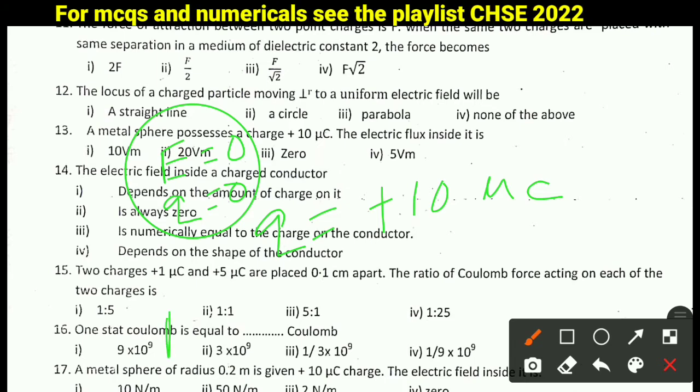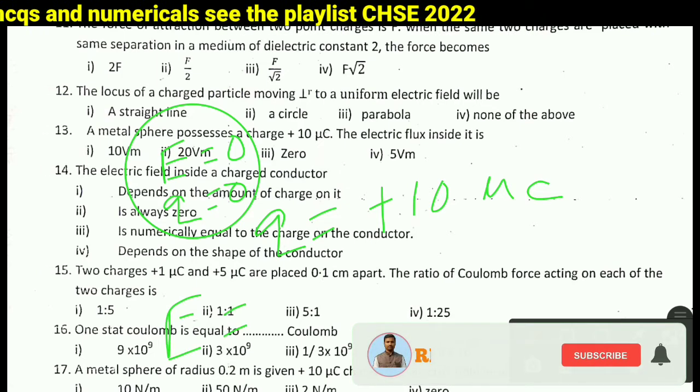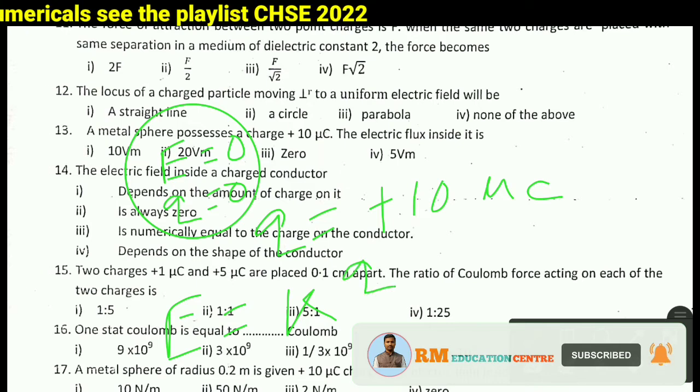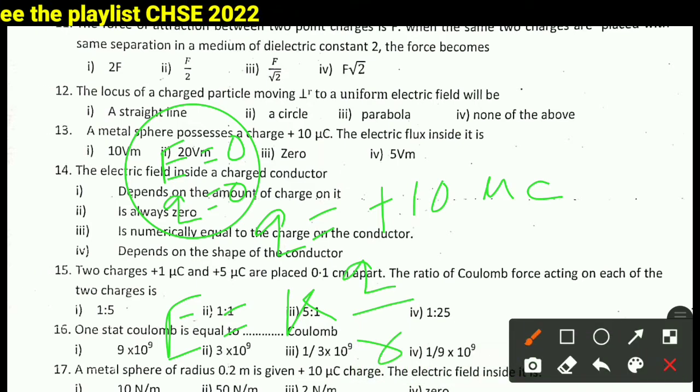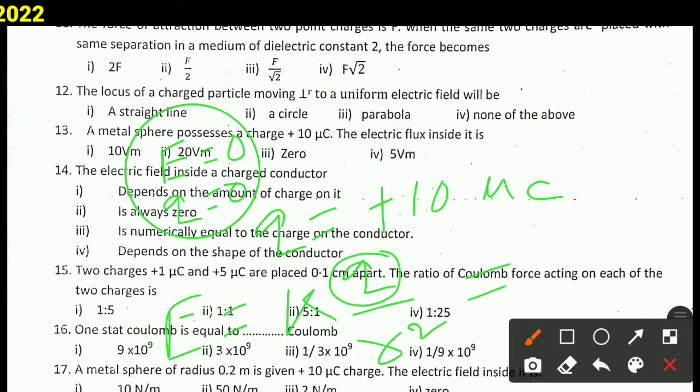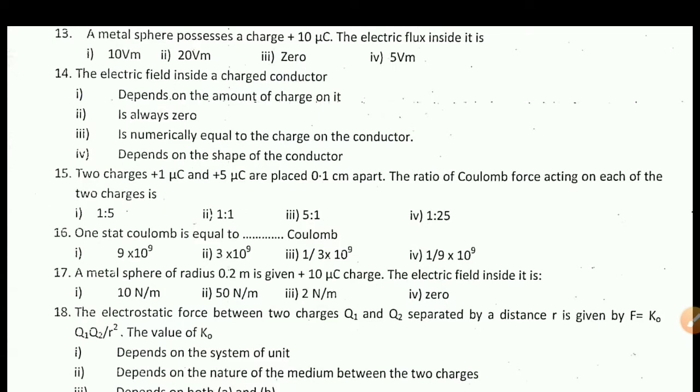We know that electric field E is equal to KQ divided by R square. As Q is equal to 0, so E will be 0. Next question is question number 14. The electric field inside a charged conductor: depends on the amount of the charge on it, is always 0, is numerically equal to charge on the conductor, option 4, depends on the shape of the conductor.